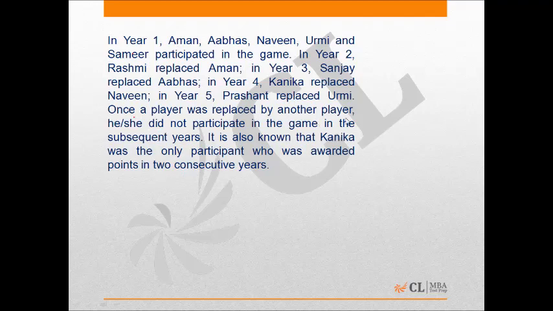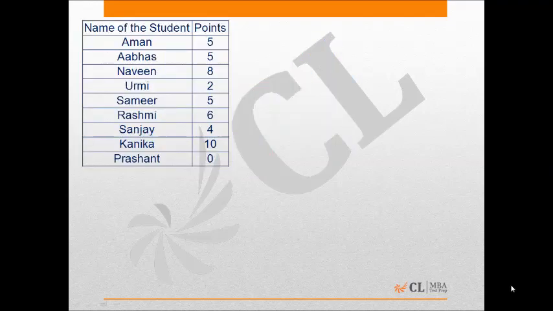Next, it says that once a player was replaced by another player, he should not participate in the game in the subsequent years. It is also known that Kanika was the only participant who was awarded points in 2 consecutive years. Now, this statement is very, very important. If you miss out on this statement, you will get a lot of cases. Okay, so let's try to solve the question now.